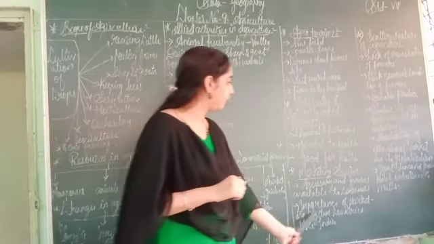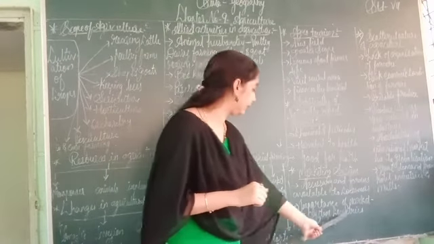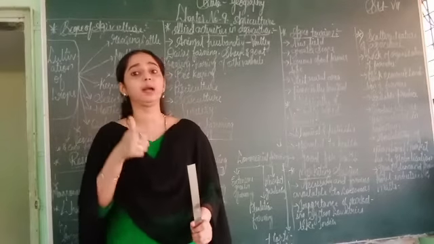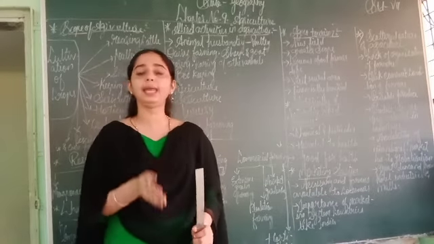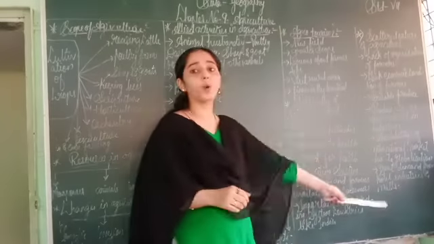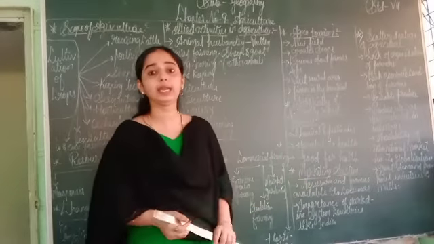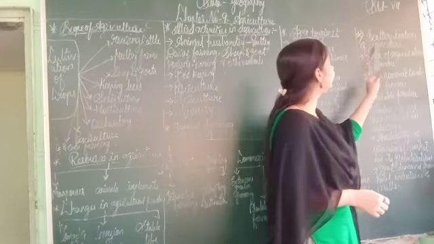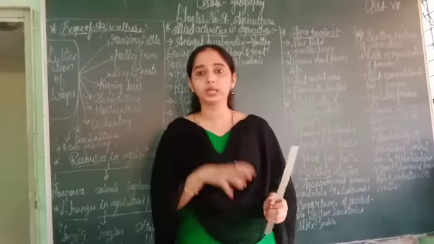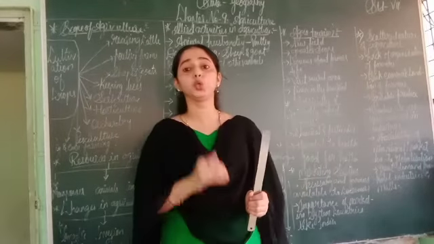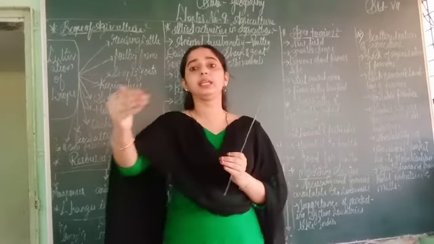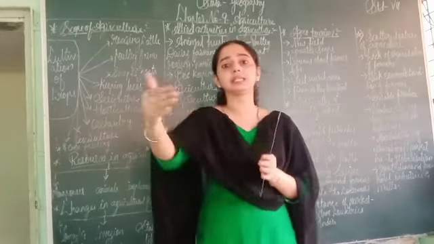Next point is the importance of the marketing system in countries like India. In India, the marketing system is very important because the main occupation of India is agriculture. So here are some points related to the marketing system. The first point is the scattered nature of agriculture. Scattered means the land that we are using for farming is not all together. It is in various locations, which means it has some distance.